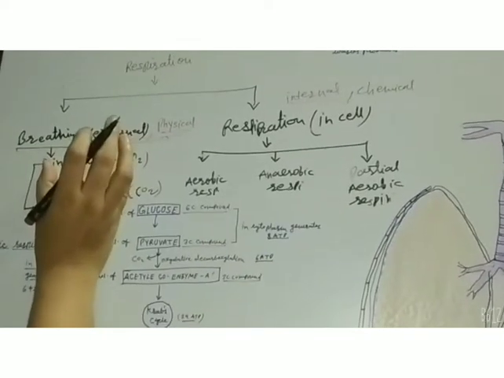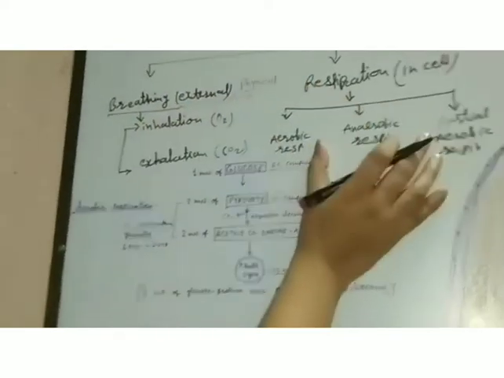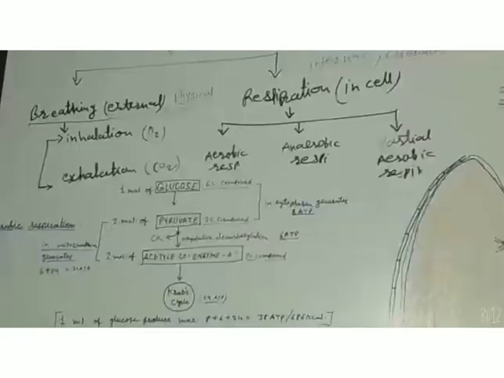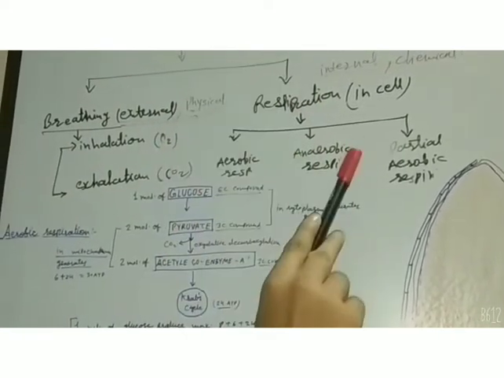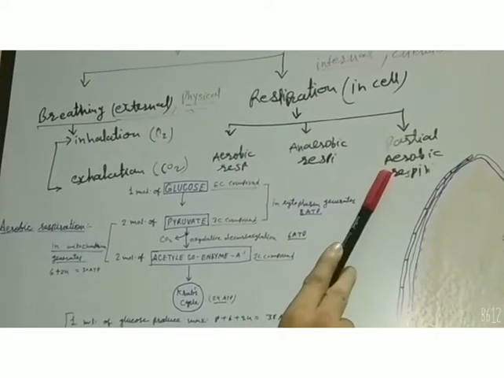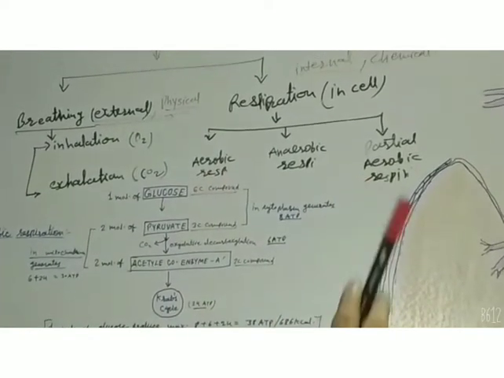Breathing is a very fast process, rapid in nature, but respiration is a slow process. It takes time to complete.